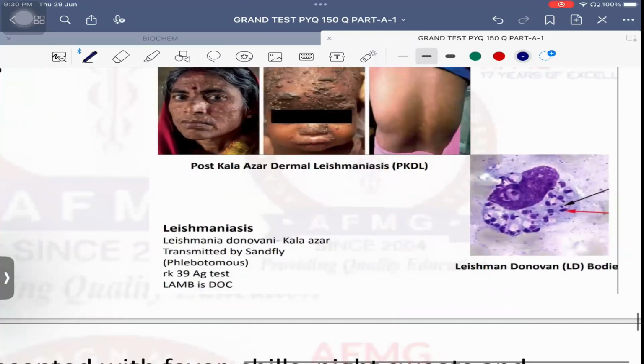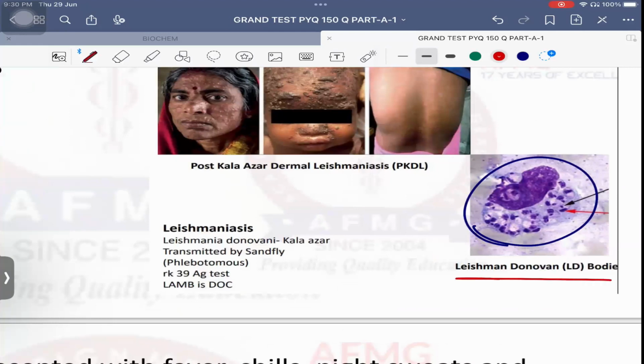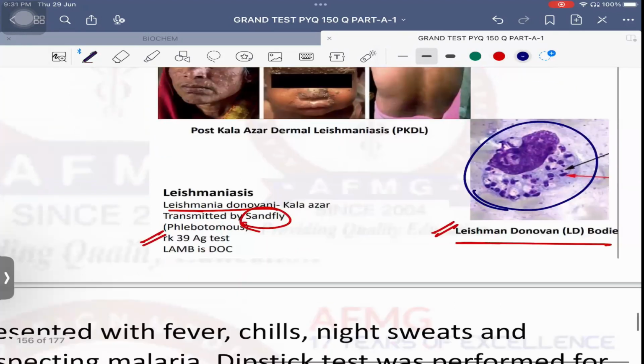So usually what are these spleen biopsy features? Leishman Donovan bodies, LD bodies. What did Donovan bodies show? Donovanosis, that is granuloma inguinale. But LD or Leishman Donovan bodies are seen in cases of Kala Azar, also known as visceral leishmaniasis, caused by Leishmania donovani, transmitted by sandfly. Which species? Phlebotomus species. Which is the test that we do? RK39 antigen test. Okay, important.